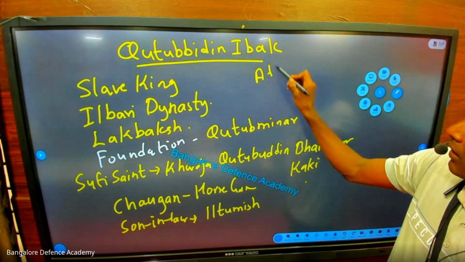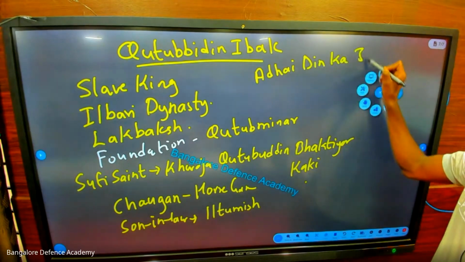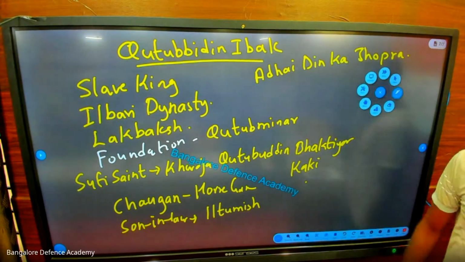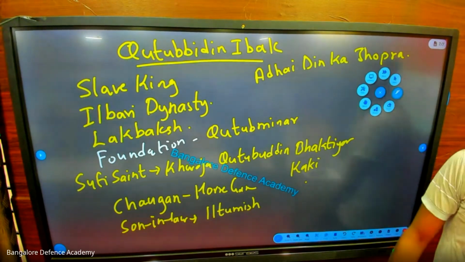Now there is one more point you should remember in Qutbuddin Aibak. Adai Din Ka Jhopra. What is that? You know Priyanka Chopra? Remember it like Chopra and Chopra. You got it? Fine. Shall we revise Qutbuddin Aibak now?